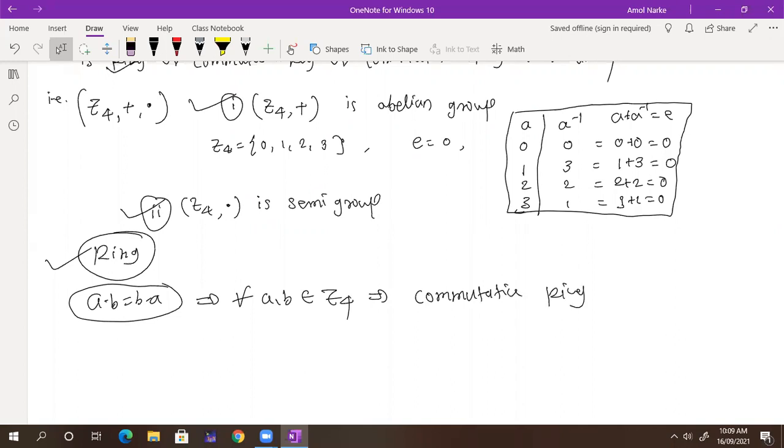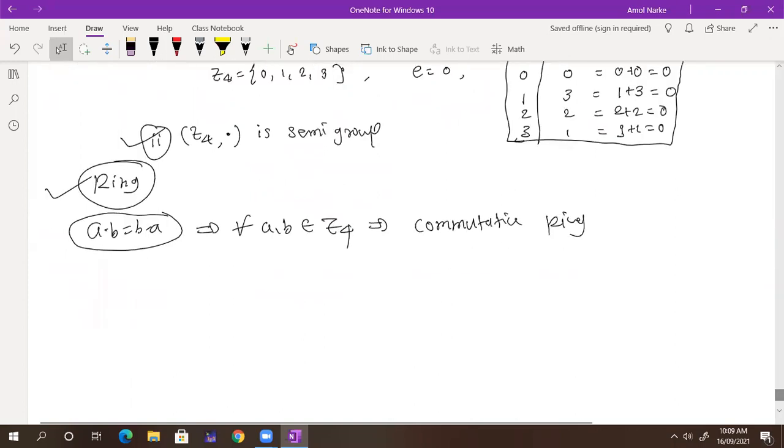So what is next? Identity. Whether an identity element exists in Z4 with respect to product. So what you want: 0 into E is equal to 0, 1 into E is equal to 1, 2 into E is 2, and 3 into E is 3.